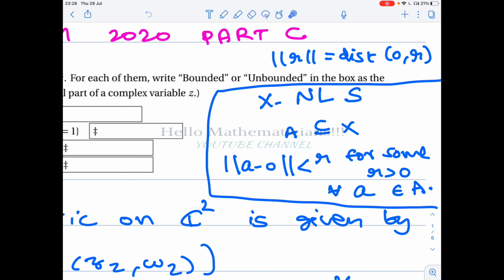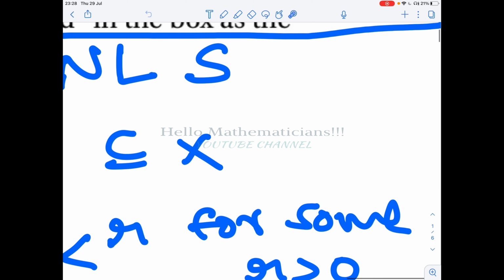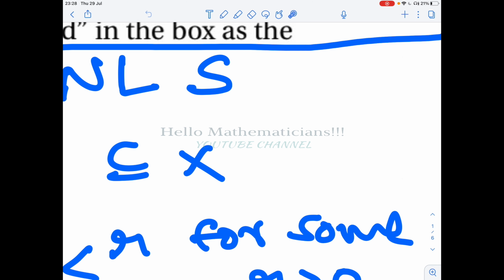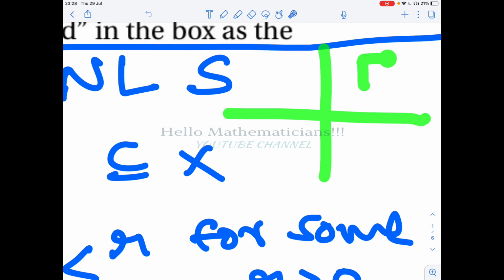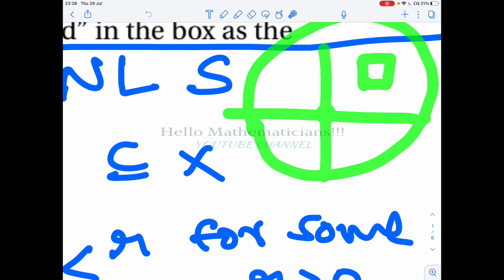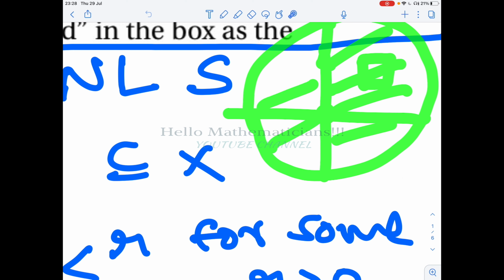For example, look at R², and suppose I'm considering this square. This square is a bounded set because you can draw a big circle centered at 0 such that the square is a subset of the disk centered at the origin.